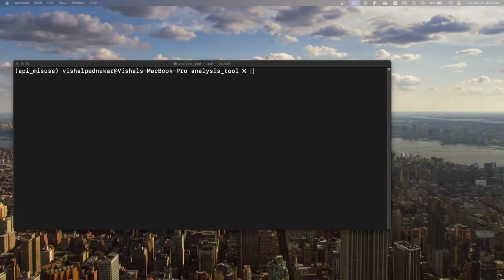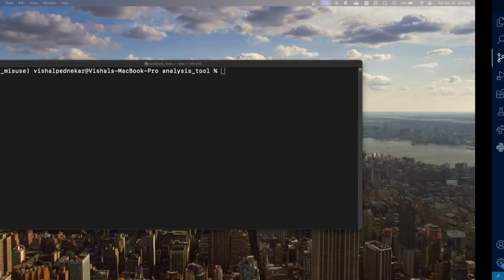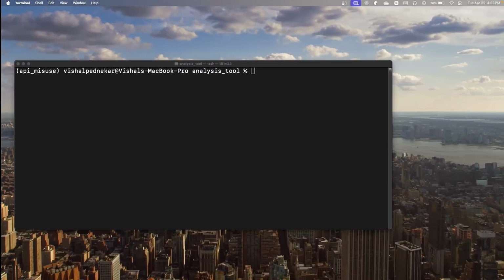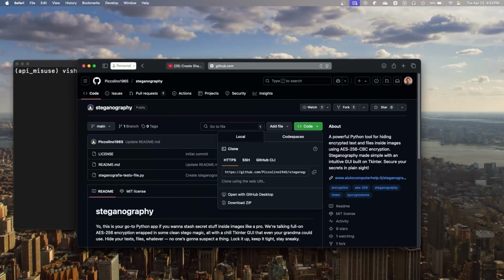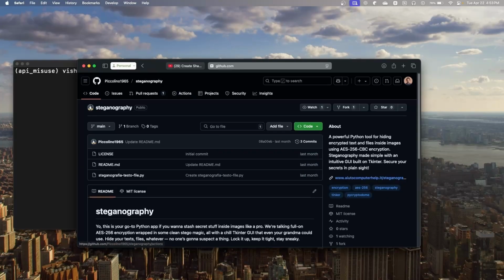So for this, I have the original three GitHub repositories that we tested our script with, and I have also added one more repository from GitHub. It's called the Steganography repository from Piccolino 1965, and it's got another file in it.